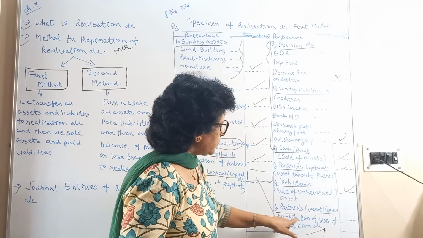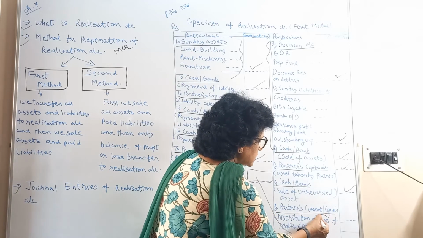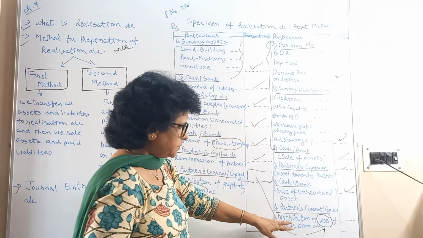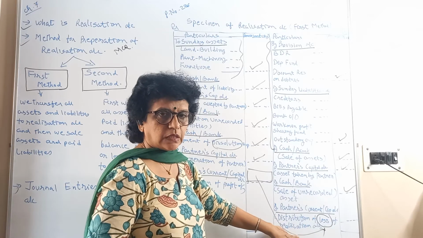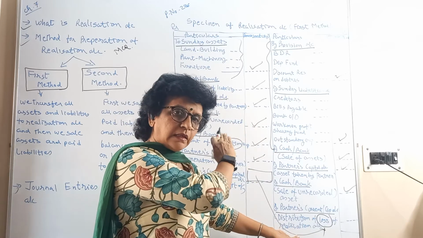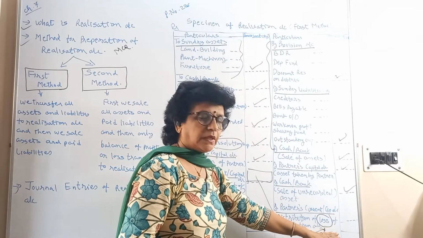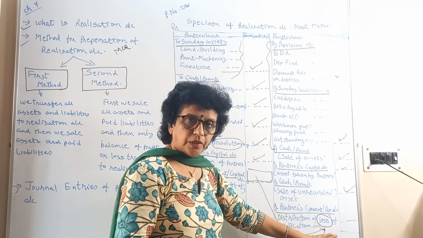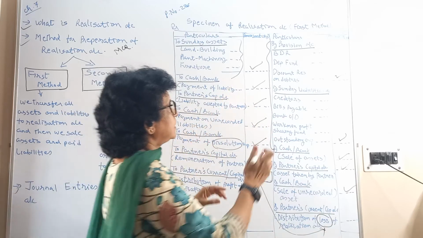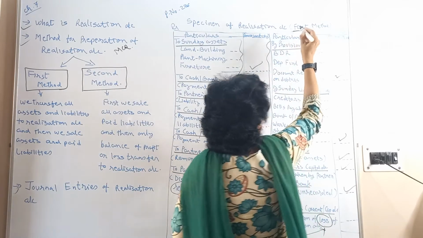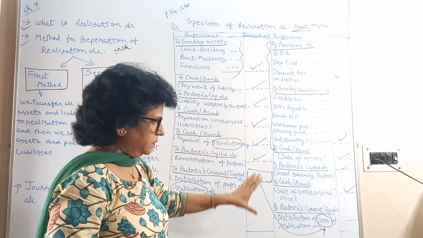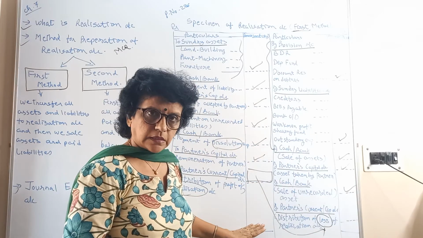So again, distribution of the loss among the partners as per P&L ratio. Your journal entry becomes partners' capital account debit to realization account credit. In this manner, as per the first method, the realization account is to be prepared like this.